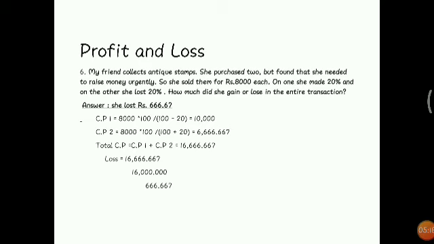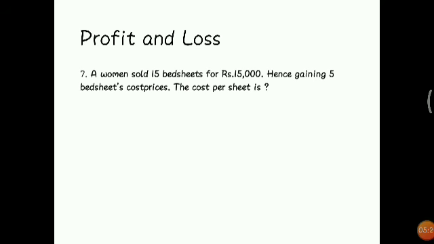So this problem is clear. Then we will move to the next one. The seventh question is: a woman sold 15 bedsheets for rupees 15,000, hence gaining the cost price of 5 bedsheets.